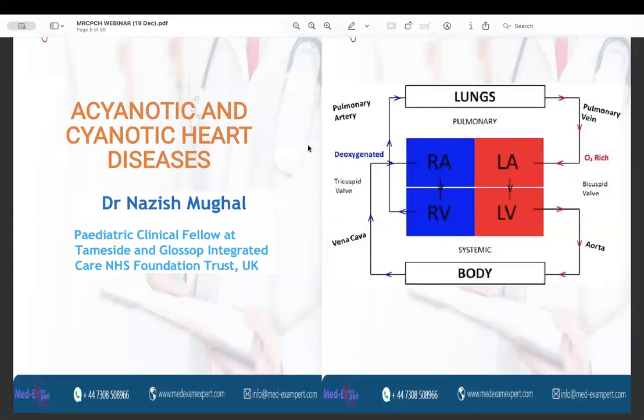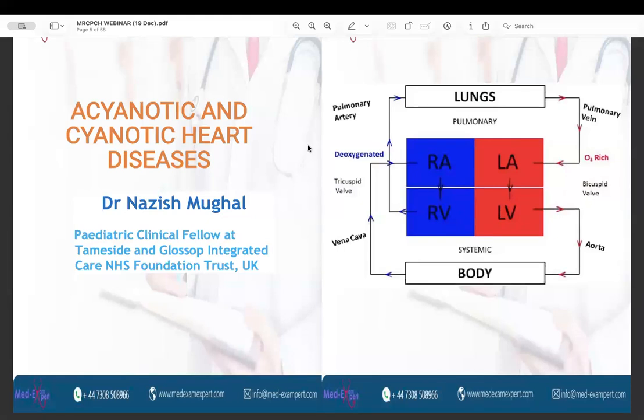So, as I said, cardiology is a very vast topic, and I personally find that 1 hour or 2 hours or 3 hours is quite less to understand the entire concept and to have a good grasp of all the important diseases. But we will discuss very briefly the acyanotic diseases, the important ones, and the cyanotic heart diseases, the important ones.